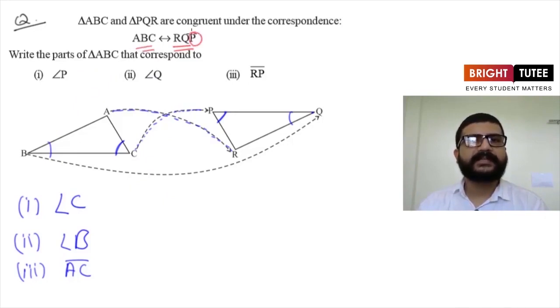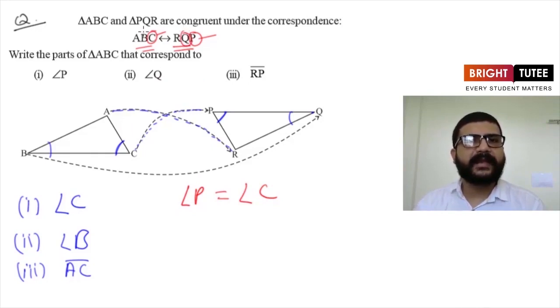Now see here P. P is the last vertex written here, and what is the last vertex written in the name of triangle ABC? It is C. So here this angle P is equal to angle C. We can write it here. Angle P will be equal to angle C. That is, these are two corresponding angles. Now angle Q. Q is written in the middle here, and here B is written in the middle. So we will get angle Q is equal to angle B.